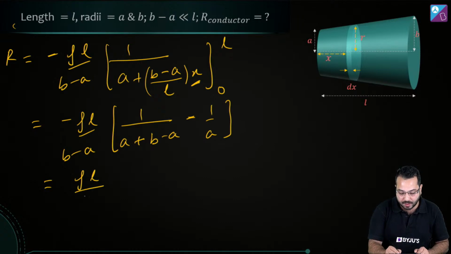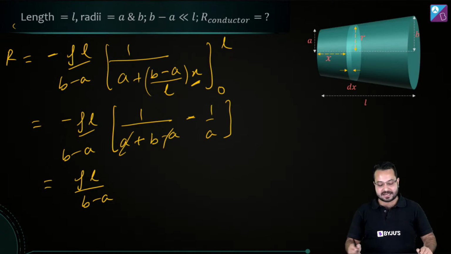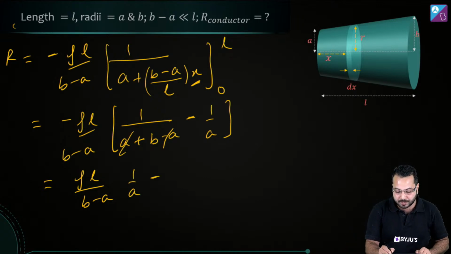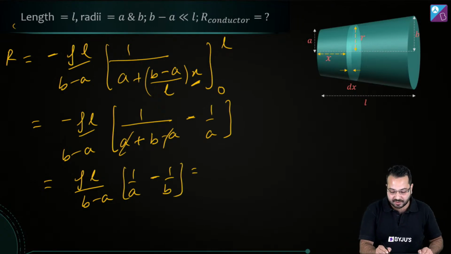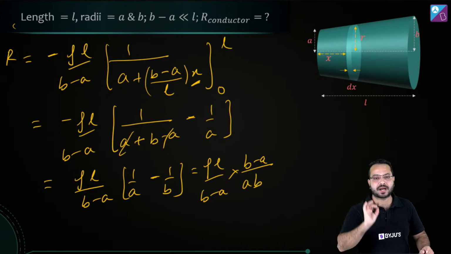So finally, what are we left with? We are left with rho L upon B minus A, and then this A and this A goes away. This minus sign, I can take it inwards, so this is going to become 1 upon A minus 1 upon B. And we can write it as rho L divided by B minus A, and this is going to become B minus A divided by AB. Okay, I think I missed the pi term somewhere.